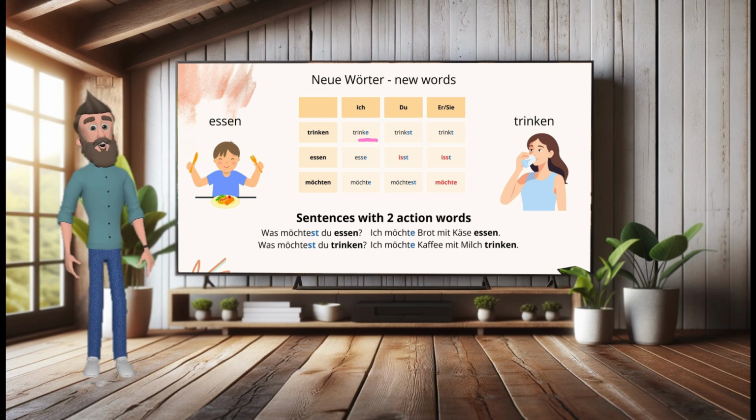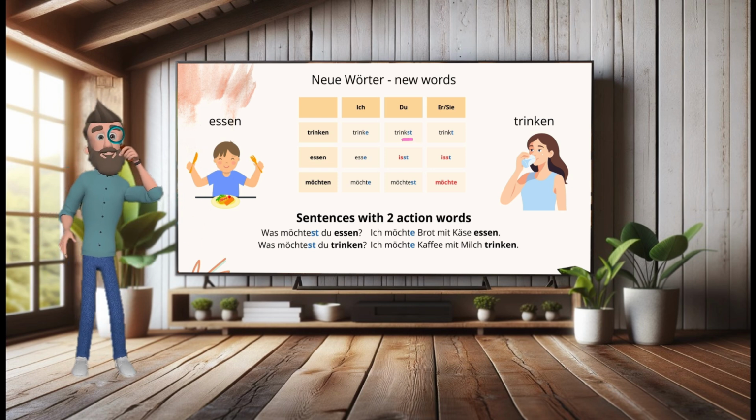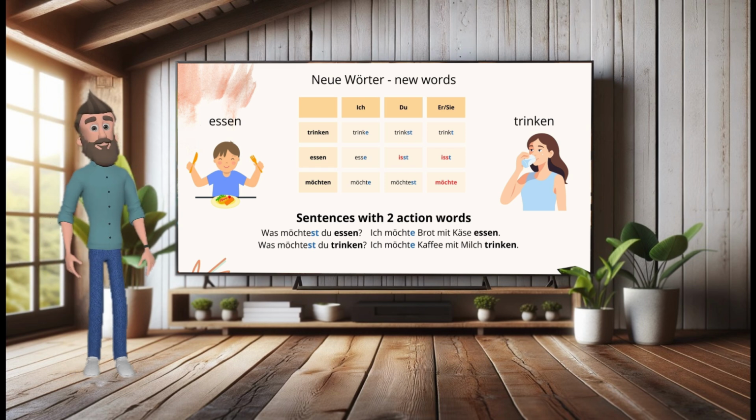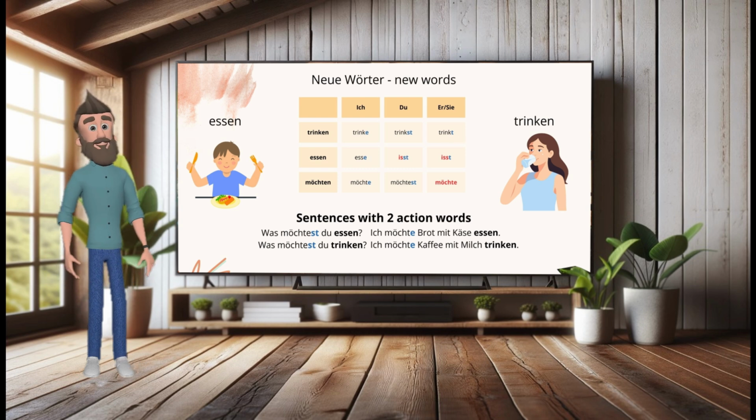We also know that all regular verbs that we use with du end in st. Wo wohnst du? Was sprichst du? Woher kommst du? And we know that the ending for er and sie is just the letter t. Wohnt in Manila. Spricht Deutsch. Kommt aus Deutschland.